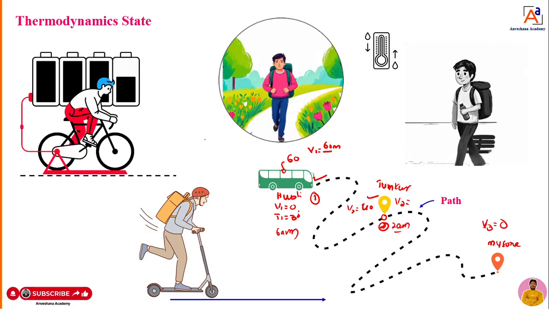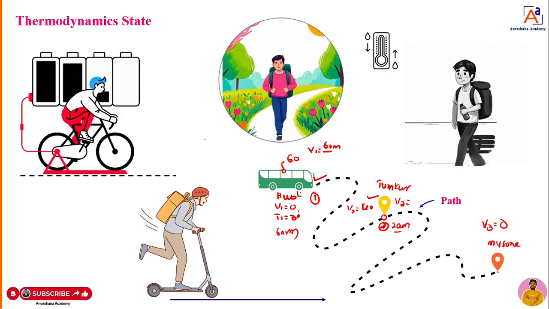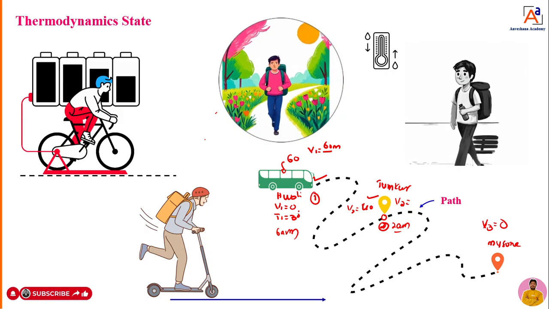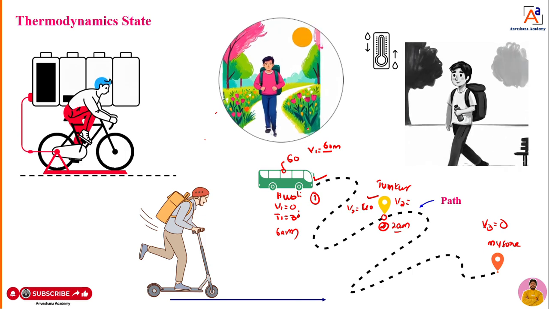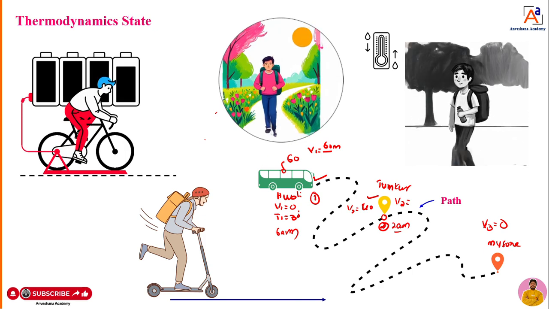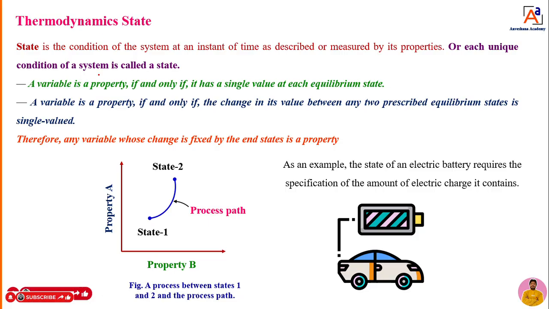Now these are some examples I have given you. Now I will move towards the definition of thermodynamics. You can understand here now. According to thermodynamics, what is the definition of state? State is nothing but, we can tell, unique condition. Now I will read the definition.